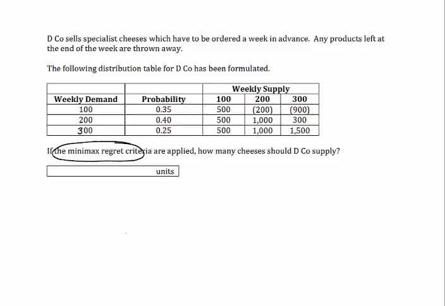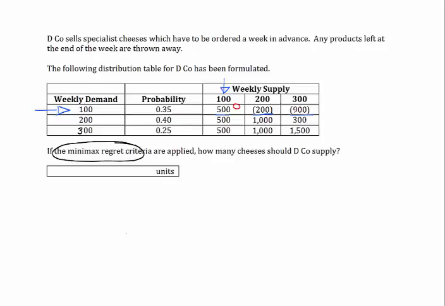With minimax regret, we are considering that given a particular outcome, what would have been your best decision? And therefore, if we look at the information we've been given, if weekly demand turned out to be 100, then the possible outcomes are a result of a £500 profit, a £200 loss, or a £900 loss. And therefore, the best decision would have been to supply 100. Now, if that was the case, and we did that, we would have no regrets.